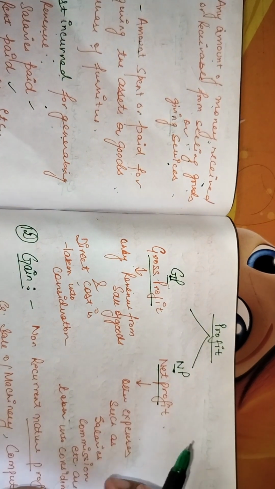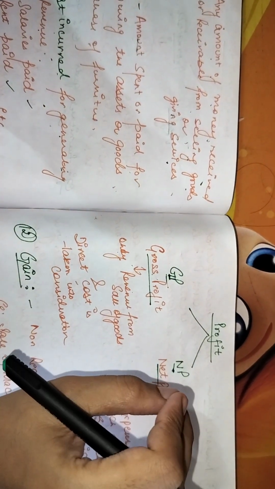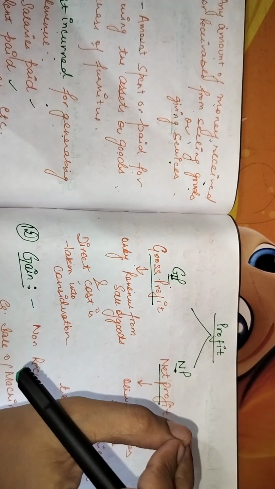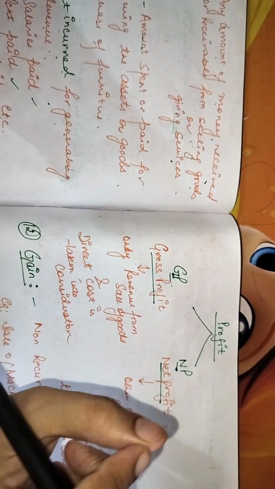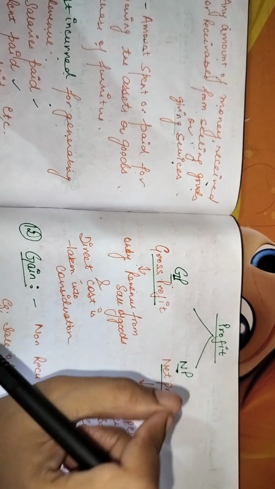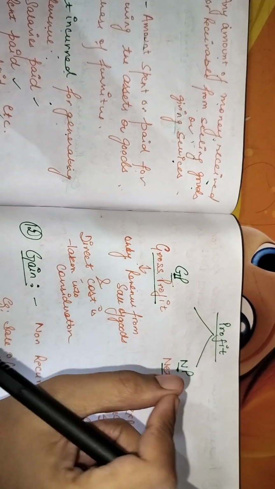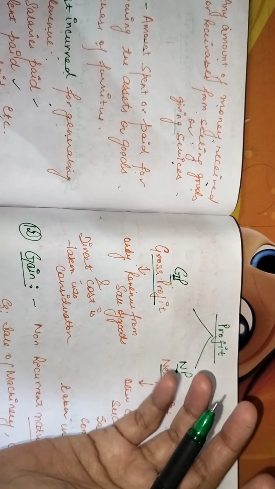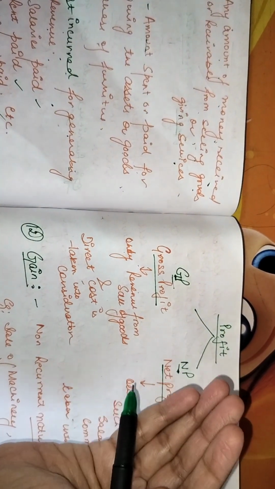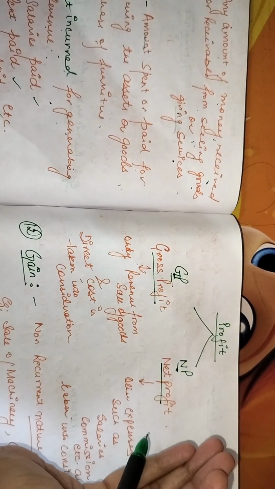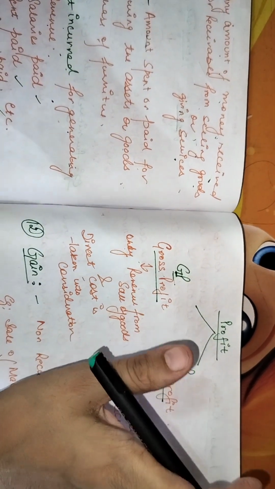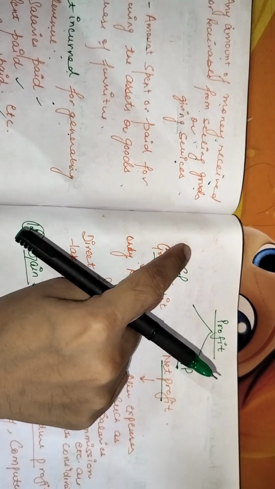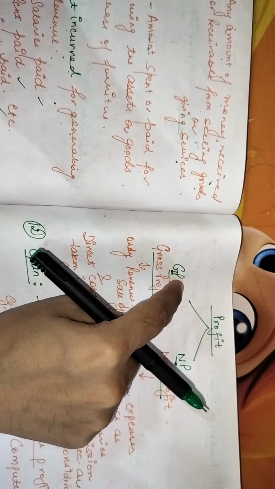And what is net profit? Net profit is the profit which also considers the indirect cost. What is indirect cost? It is the cost other than the direct cost. Like I have said, rent is an expense, salary is an expense. So where will this be considered? It will be considered under the indirect cost. Now for calculating the profit from the goods, if the direct cost is considered, it will be called GP, that is gross profit.